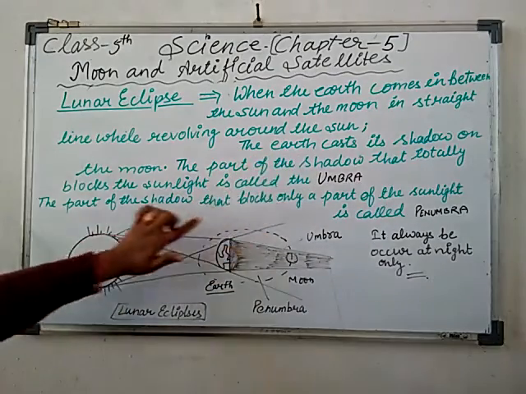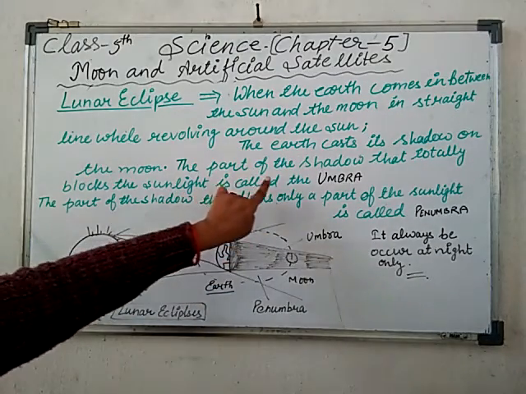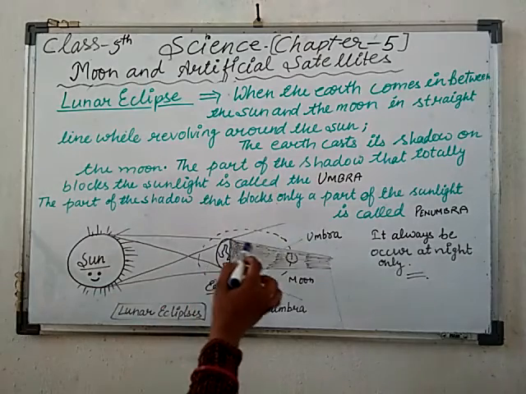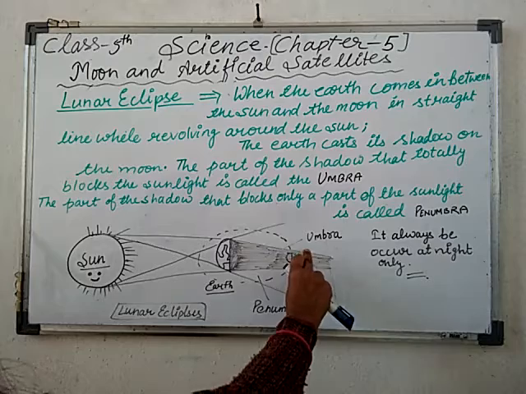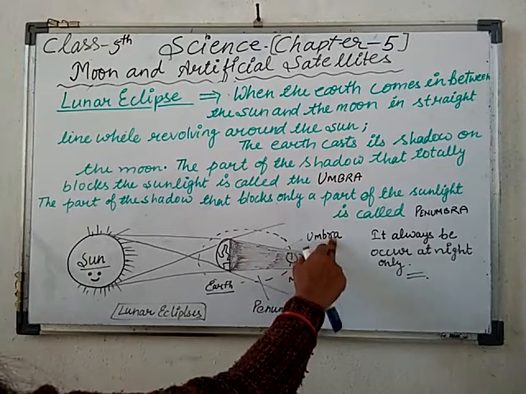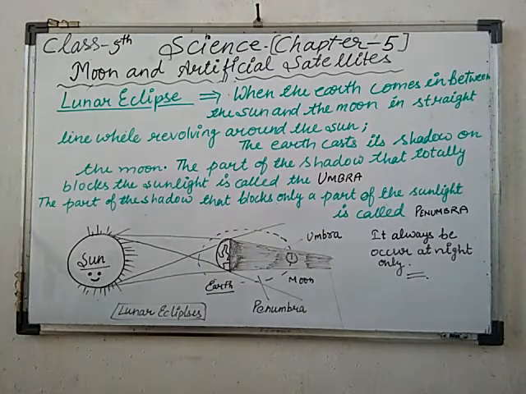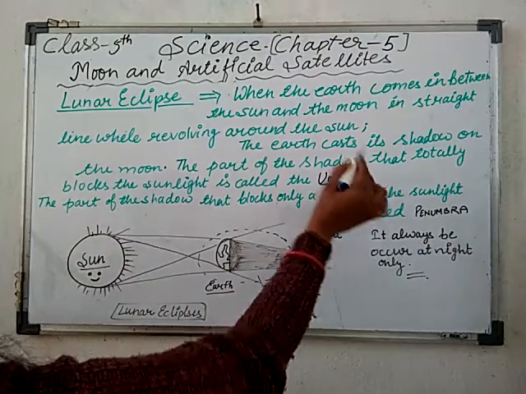The earth casts its shadow on the moon, and the part of the shadow that totally blocks the sunlight, this region is known as the umbra.